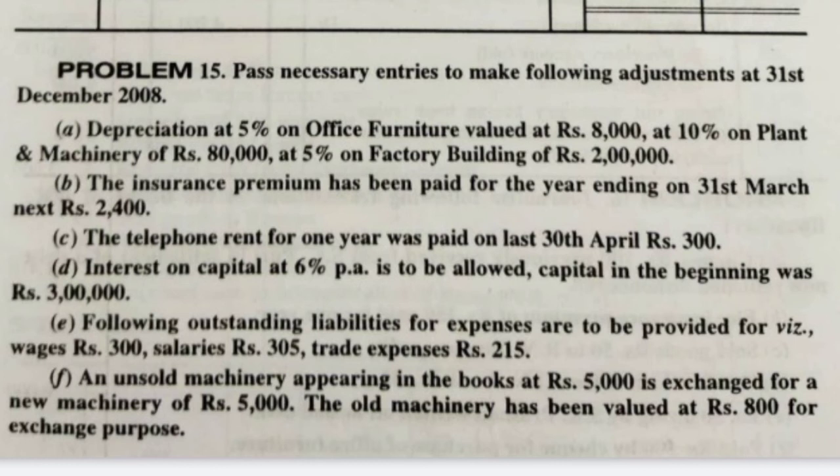So instead of maintaining the cash balance on the asset side, we are paying insurance. It is also an asset. See, advance insurance which we are paying out of cash only. We will pay cash for the insurance premium. So instead of maintaining the asset balance in cash, we are paying for the insurance premium. It is not an expenditure, because if we are in the month of December and we are paying for the month of December, it is an expenditure.